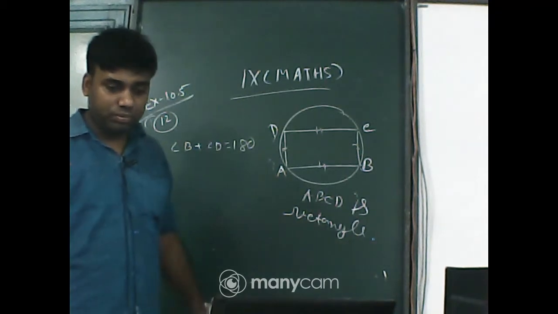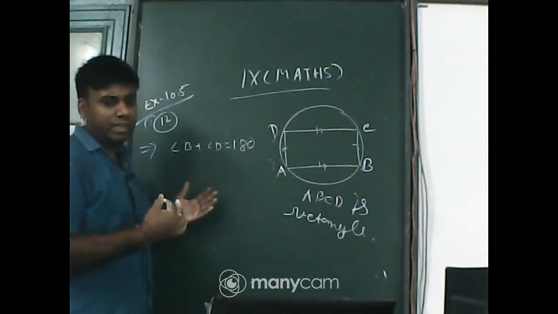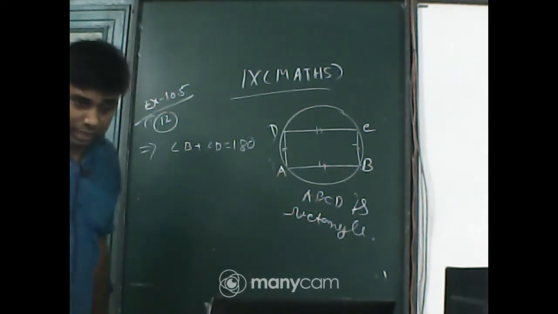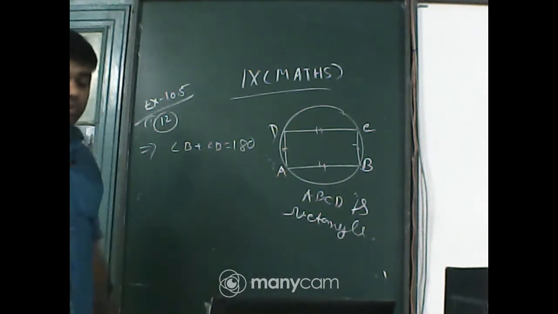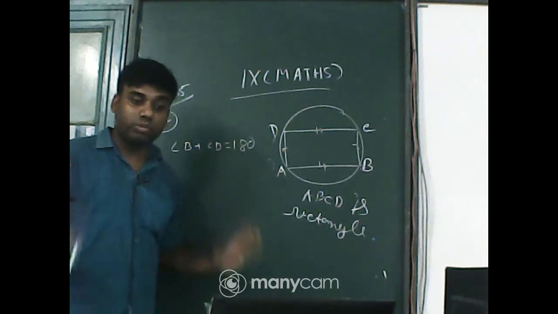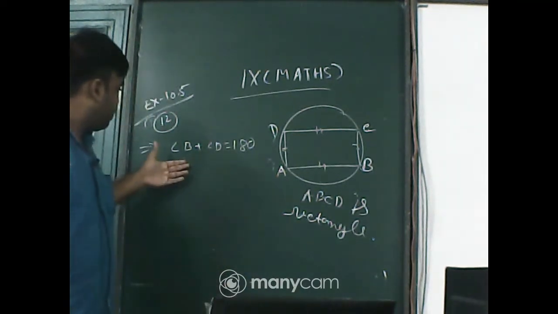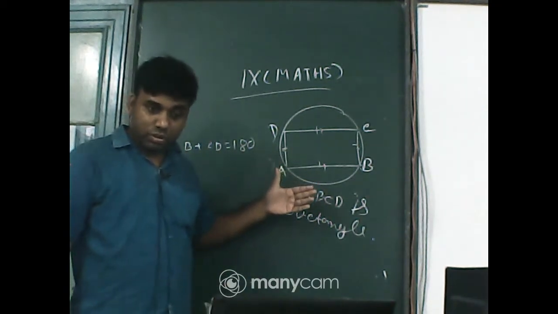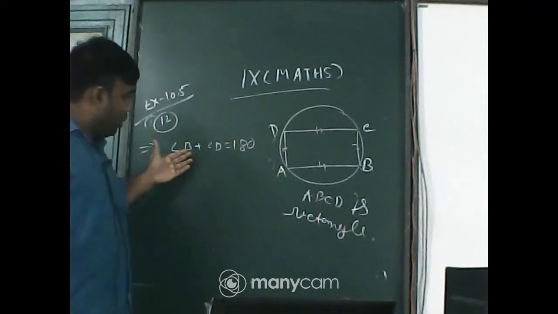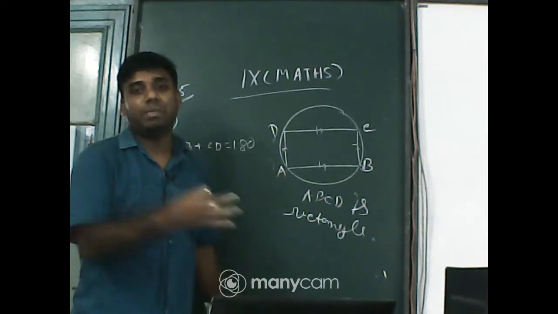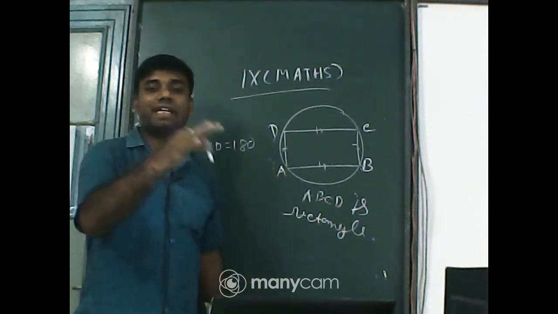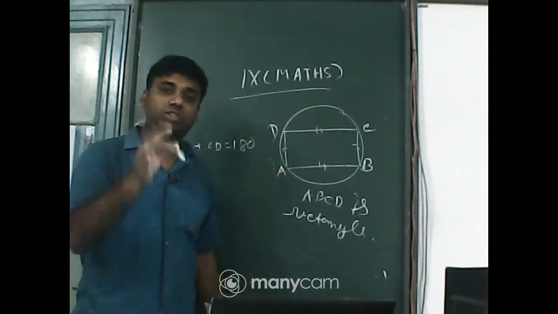Any problem? I have discussed this in the chat. This class will be uploaded on YouTube. Okay, B plus D equals 180 degrees. Why? It is given as a cyclic quadrilateral, cyclic parallelogram. We know that the sum of the opposite angles of a cyclic quadrilateral is 180 degrees. That's why.